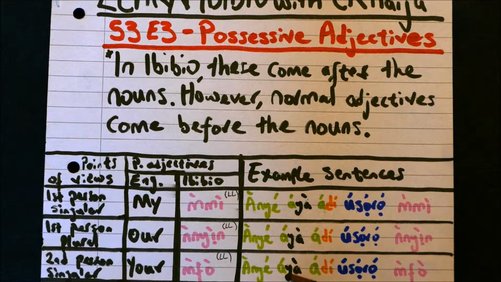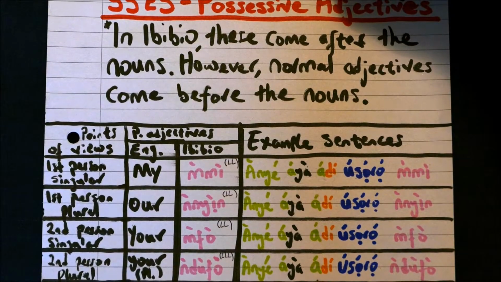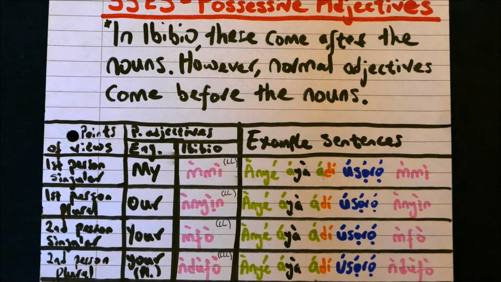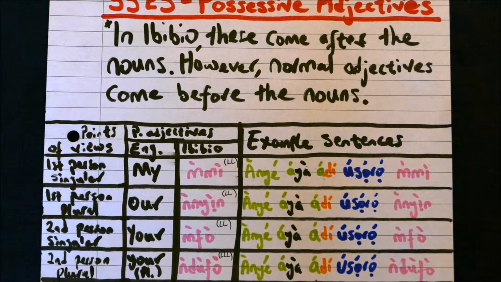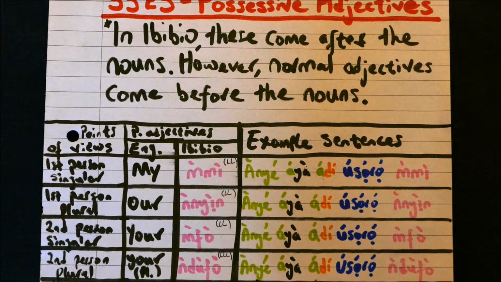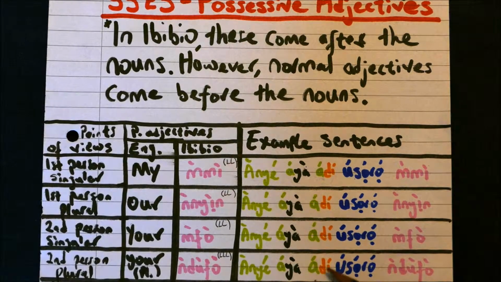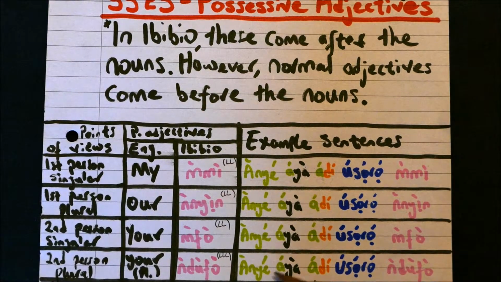He will come to your party. Second person plural, the word is ndofo. This is your, second person plural. Anye ayadi usoro ndofo. He will come to your plural party.